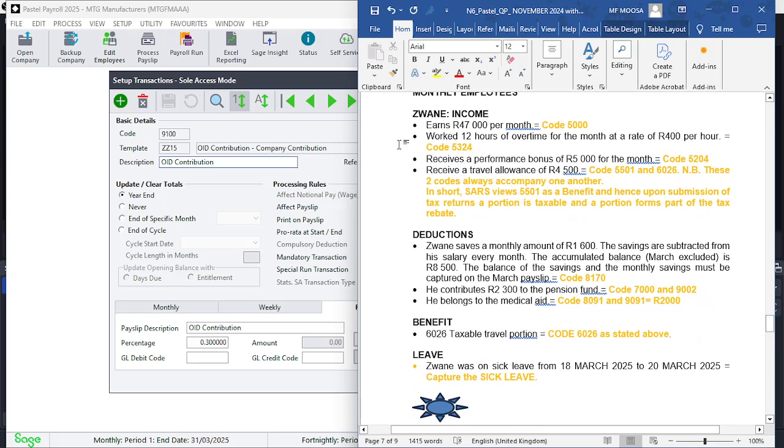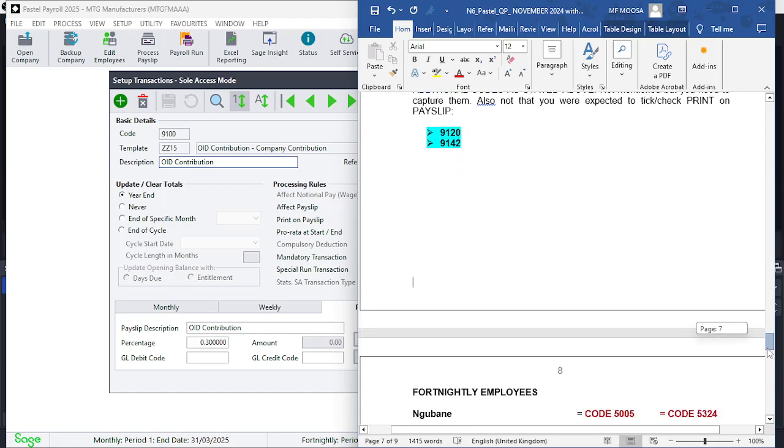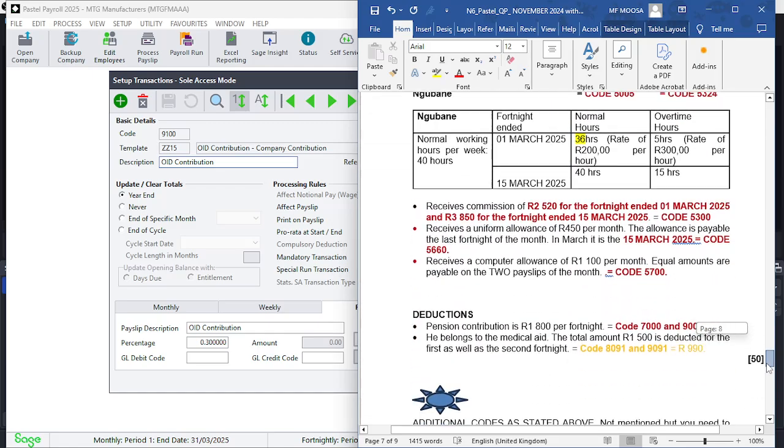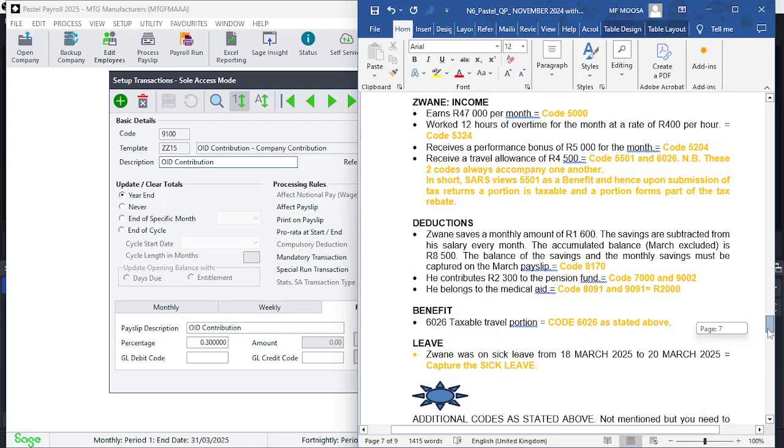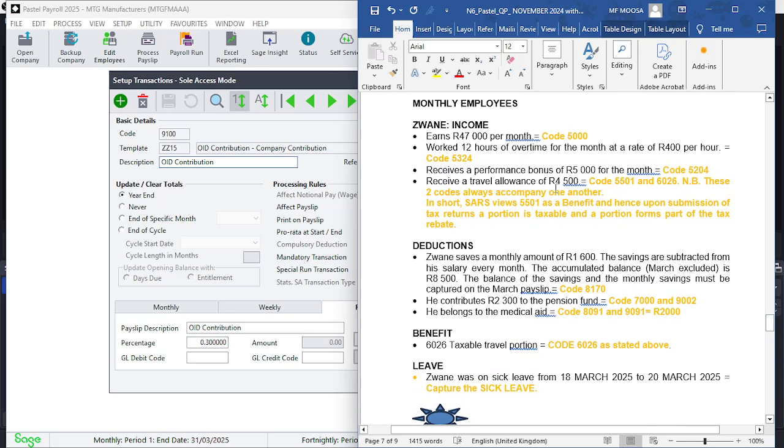Somewhere along the line, you need to slot in these codes. This is part of your planning. It's very, very important for you to capture by writing them down. And once you've got this here, capturing all these transactions will become very simple. So the idea is to make sure that you write down.